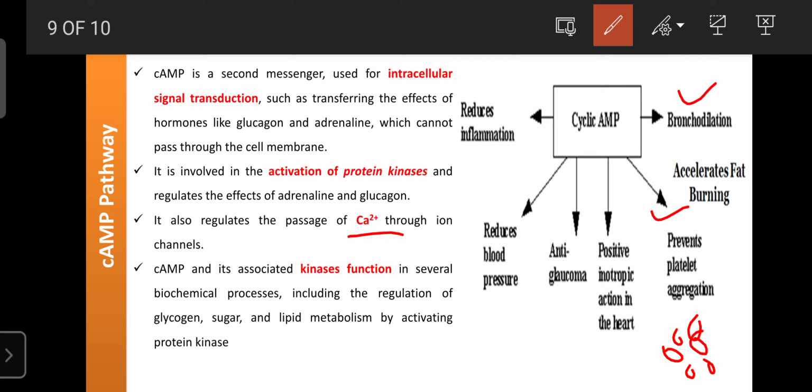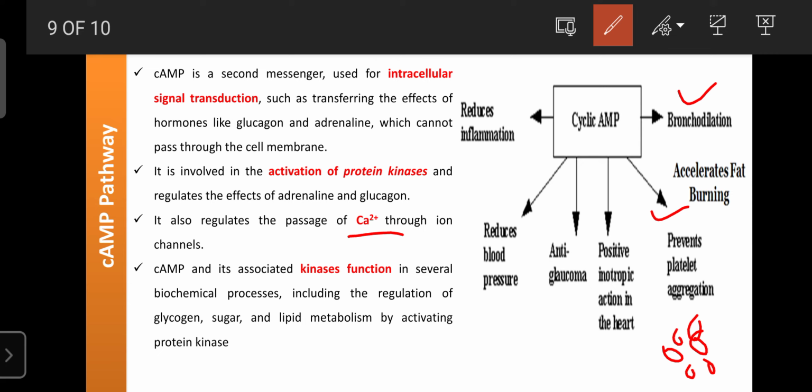And cyclic AMP is helpful for decreasing the intraocular pressure inside the eye. Due to certain stress, our eyes become red or irritated because of increased intraocular pressure. But cyclic AMP also decreases the intraocular pressure. Due to that, it is helpful for the treatment of glaucoma, and it acts as an anti-glaucoma agent.